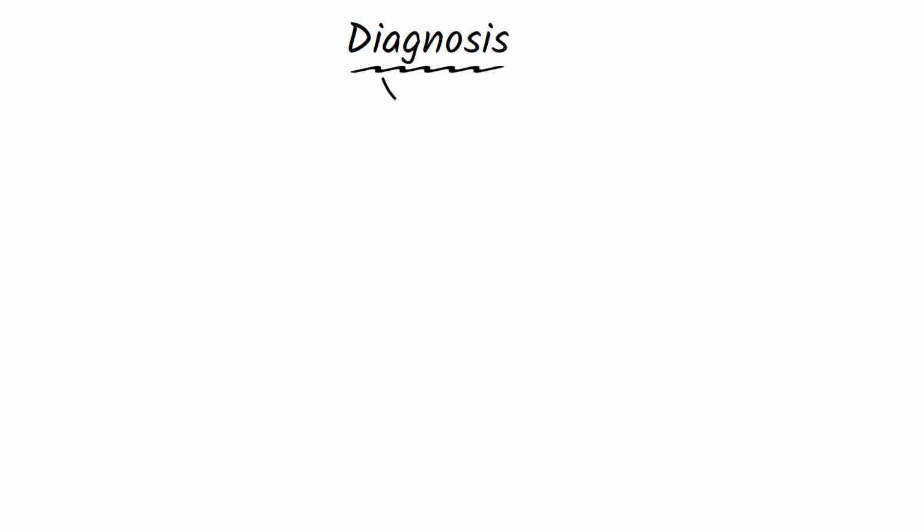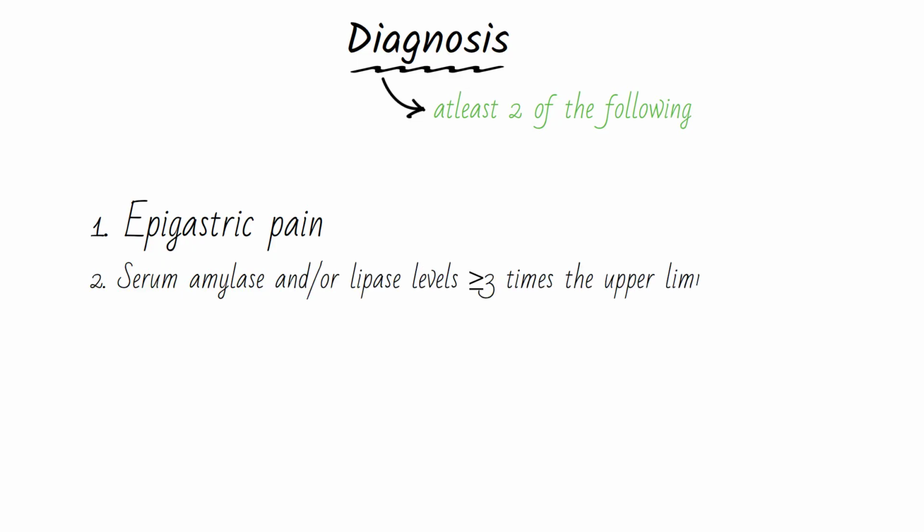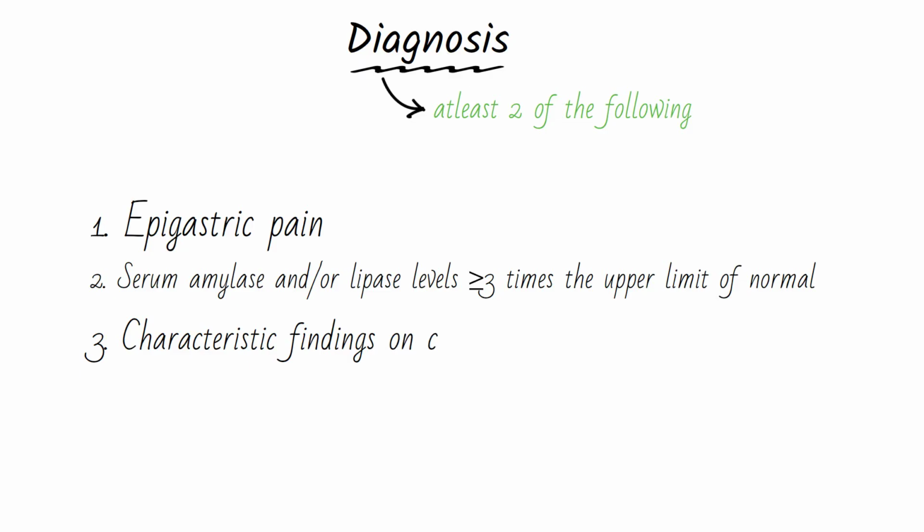The diagnosis of acute pancreatitis requires at least two of the following three criteria: characteristic epigastric abdominal pain, serum amylase and/or lipase levels greater than or equal to 3 times the upper limit of normal. Lipase is more specific and has a longer half-life, making it the preferred test. Then characteristic findings on cross-sectional imaging, that is CT or MRI.